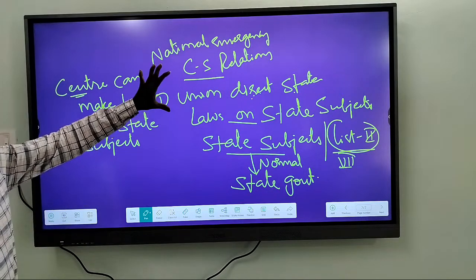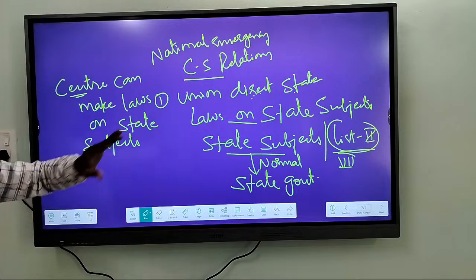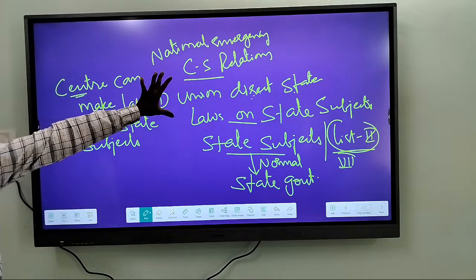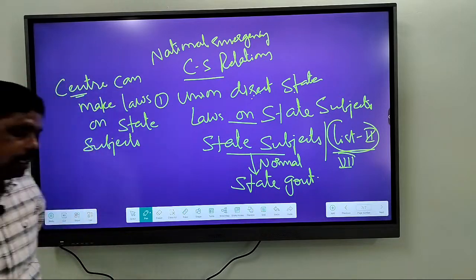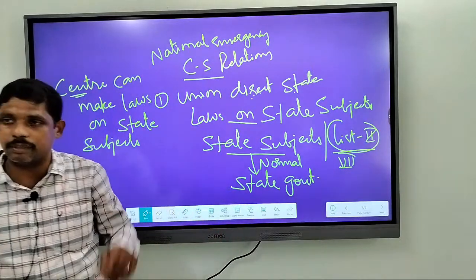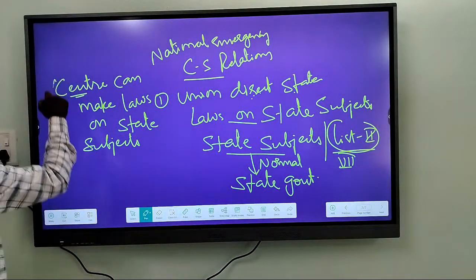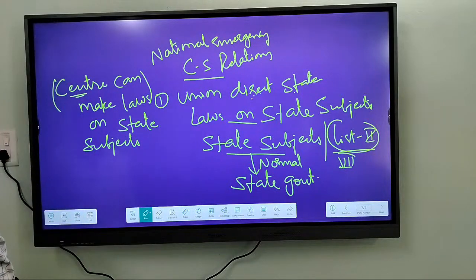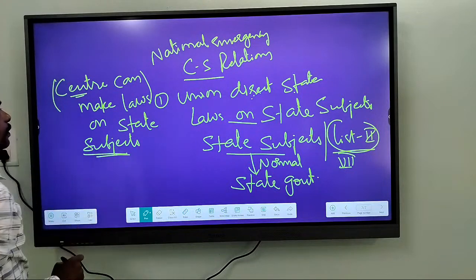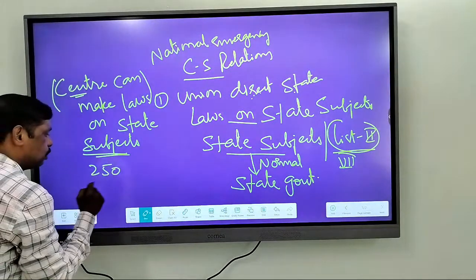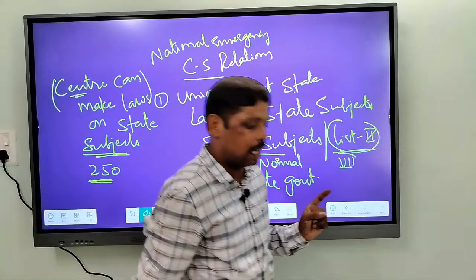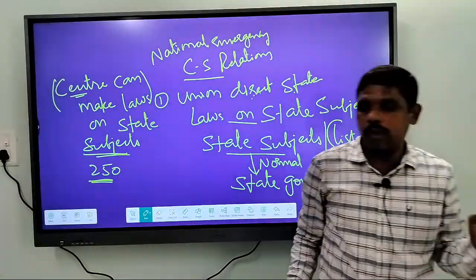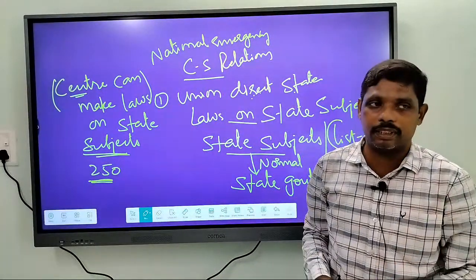So, in case a national emergency is imposed, the center on its own can make laws on the state subjects, right? The center can make laws on the state subjects, right? So this is one point, which is clearly mentioned in Article 250. Article 250 has clearly empowered the center to make laws on the state subjects.